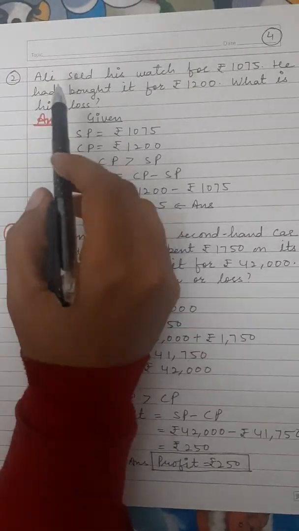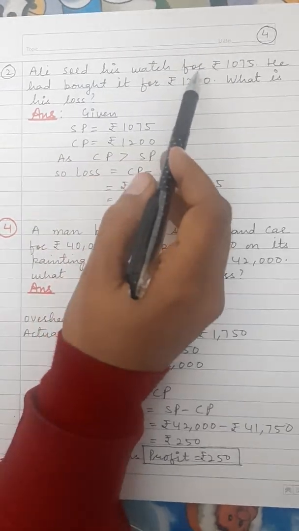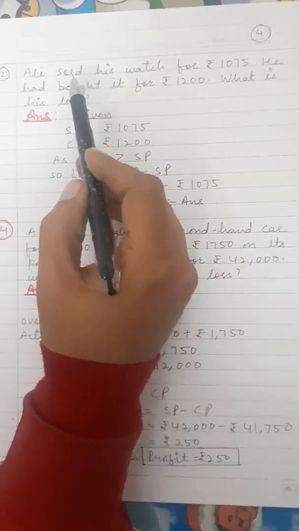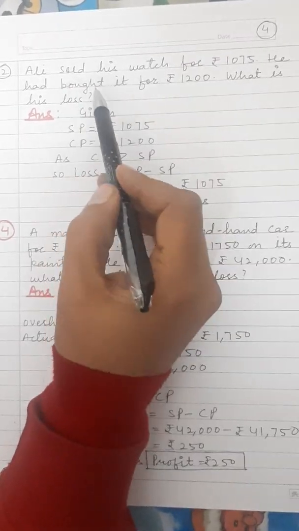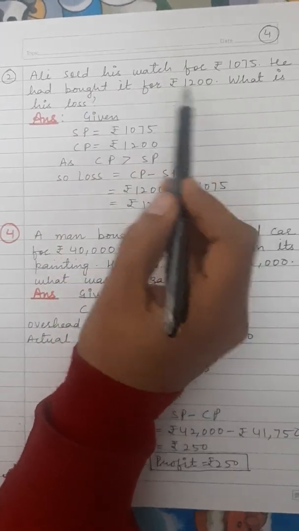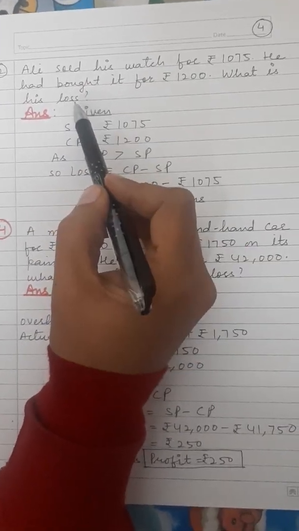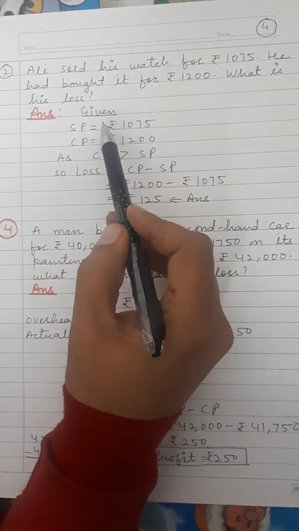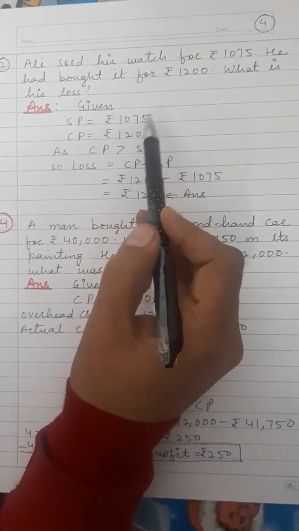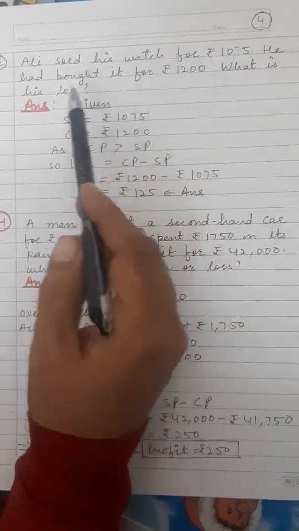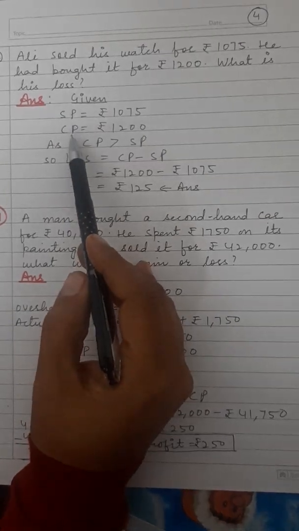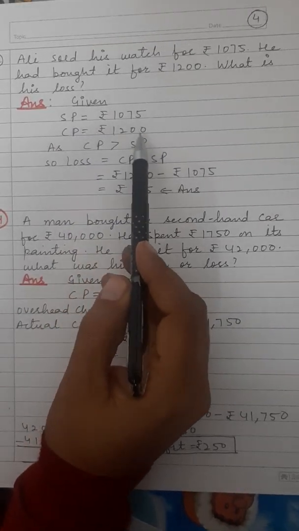Question number 2. Ali sold his watch for rupees 1,075. Sold means selling price. He had bought it for rupees 1,200. Bought it means cost price. So what is his loss? So first we will write down what is given in the statement. Selling price is rupees 1,075. This is our selling price. Cost price, bought it for rupees 1,200. So this is our cost price. Cost price is equal to rupees 1,200.